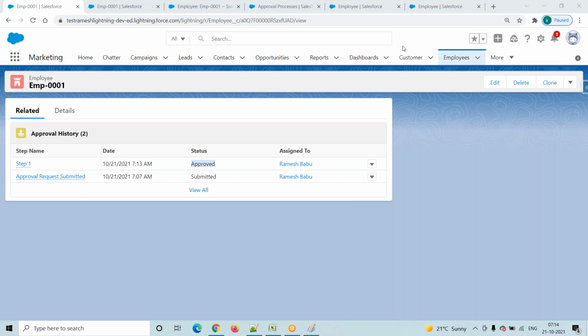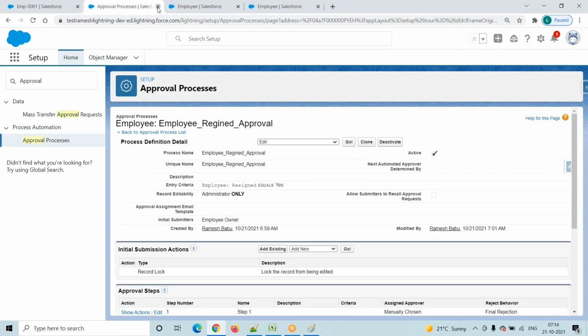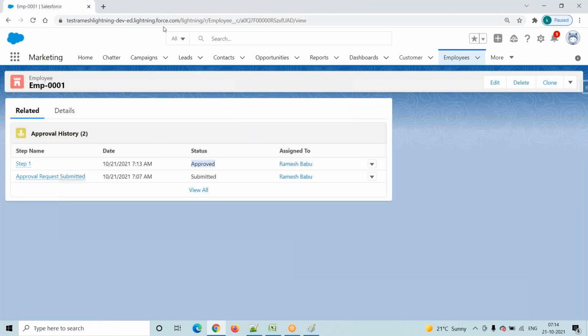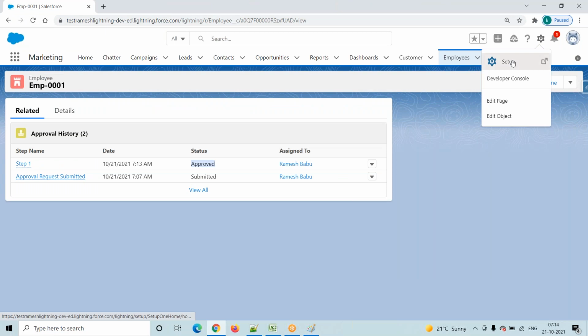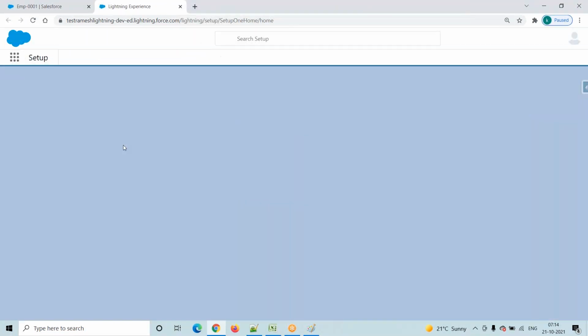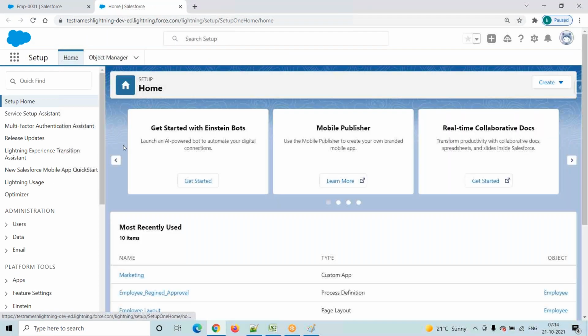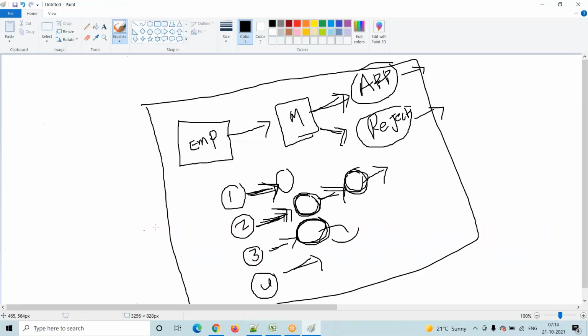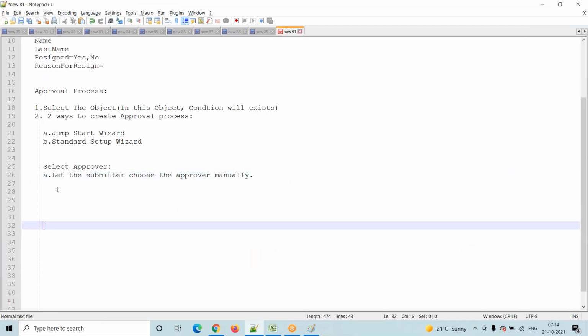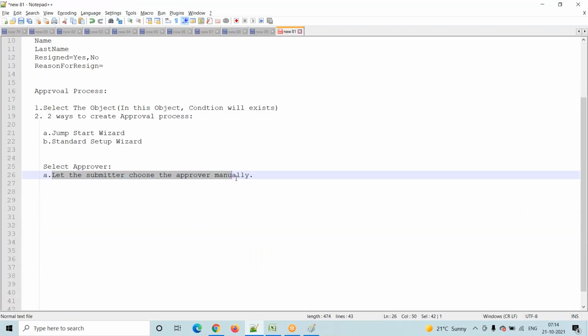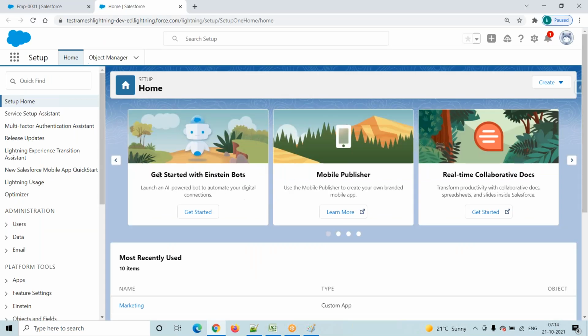Okay. Now I will go and create one more approval process. Now go to setup. In the same employee object, we will create one more approval process. Why are we creating it? Because we have four options, right? We selected only the first option. We will see the remaining three options also.